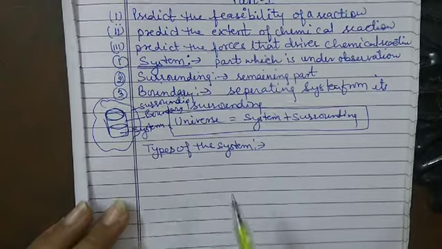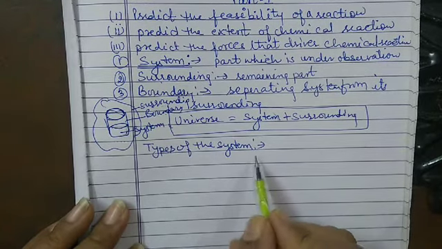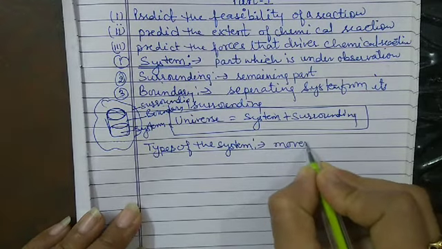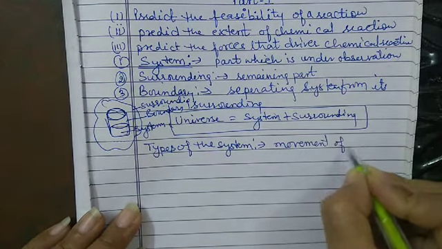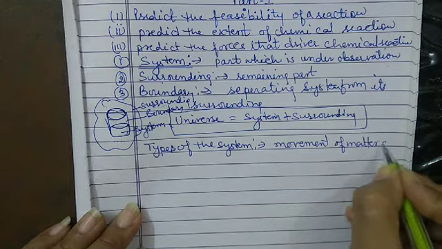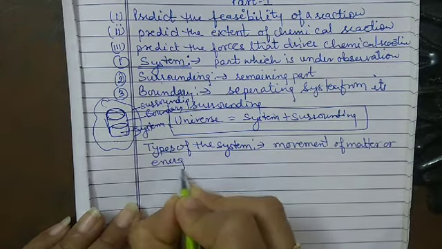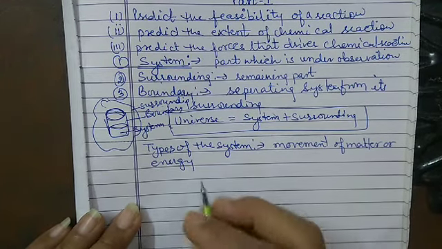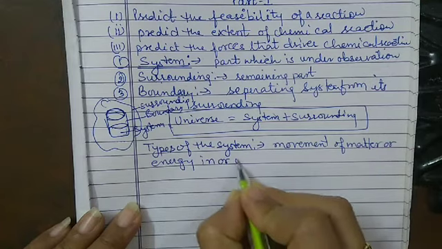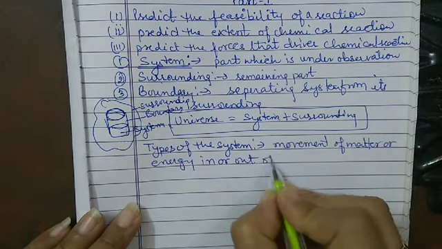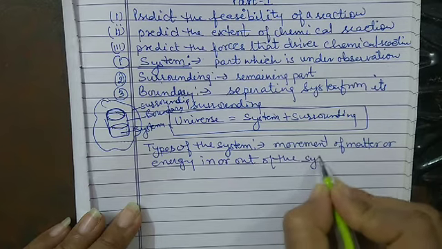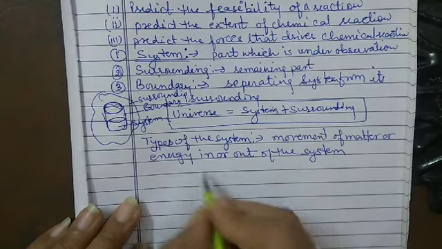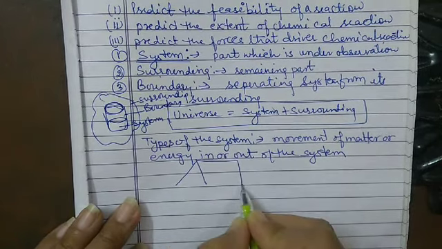So the next heading is the types of the system. Depending upon the movement of matter or energy in or out of the system, the system can be classified into three categories.